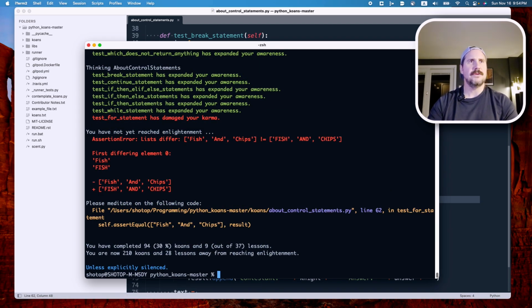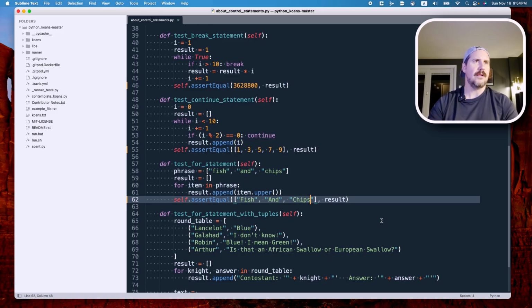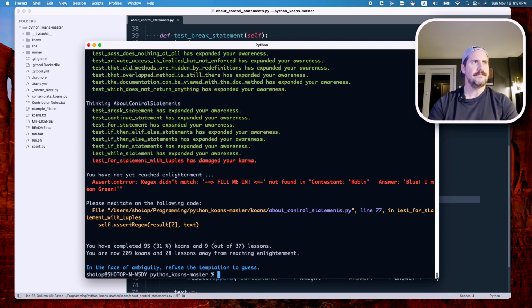All right, it looks like I was incorrect. It's going to be all caps. So that kind of sucks, but whatever. Fish and chips. All right, let's save, try to run it again.